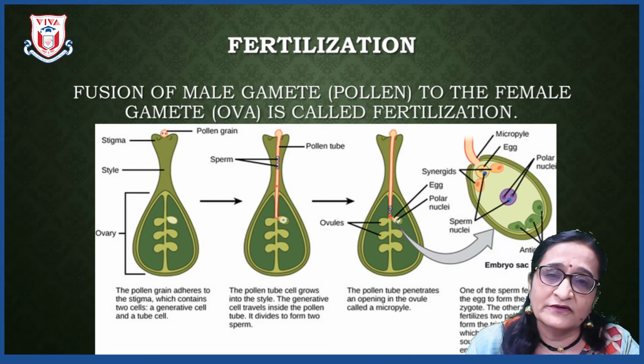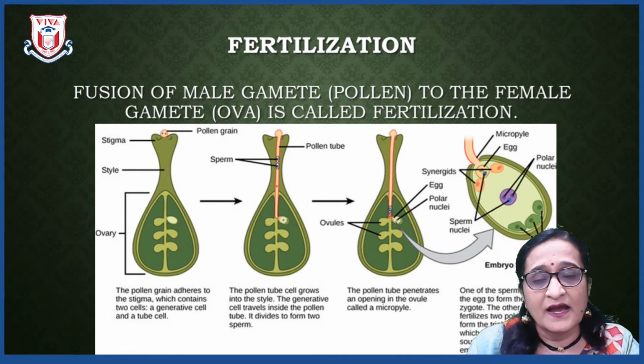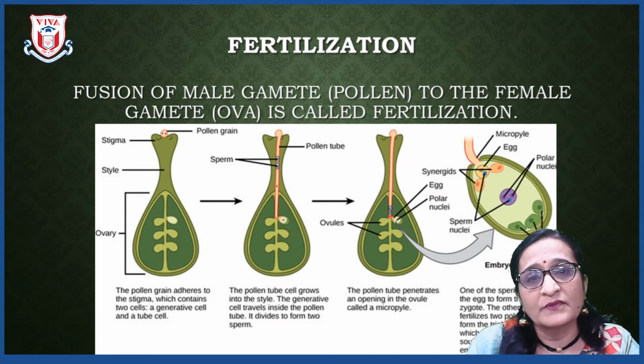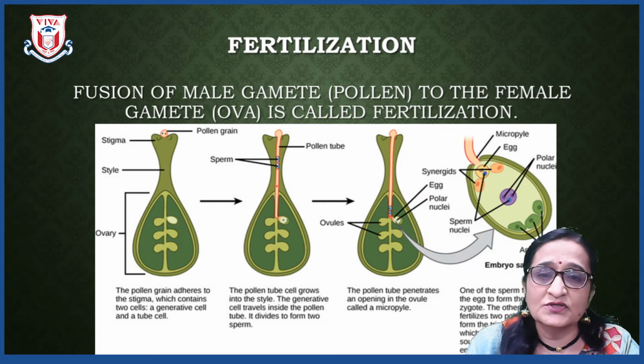Now, this type of fertilization is also called double fertilization, as the fusion occurs twice. The first time it occurs by the first sperm which enters into the ovule, and second, the second sperm cell fuses with the polar nuclei to form the endosperm. That is why it is also called double fertilization.